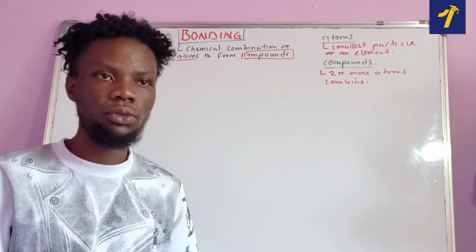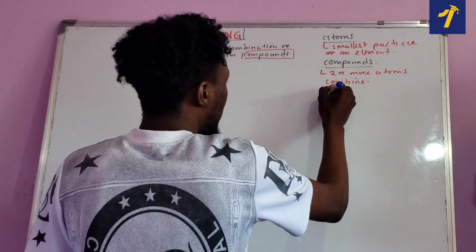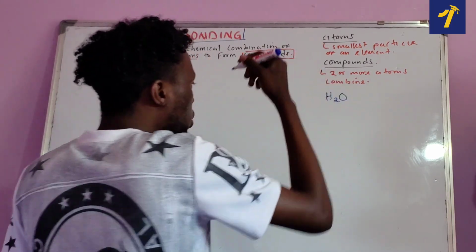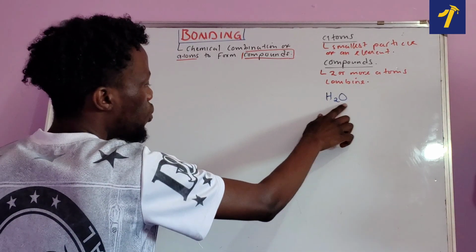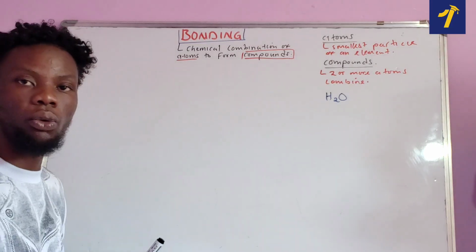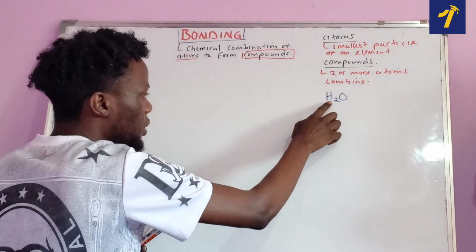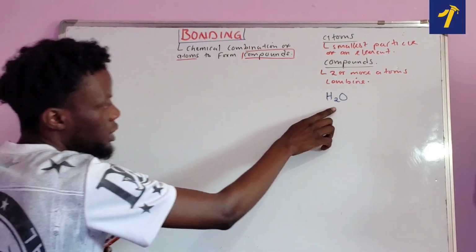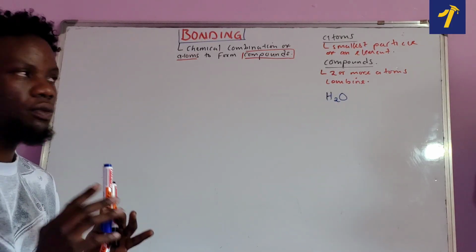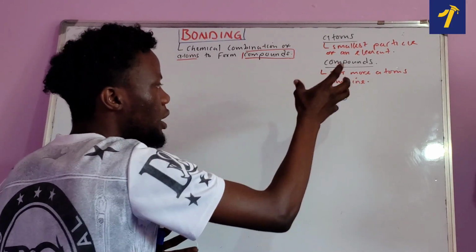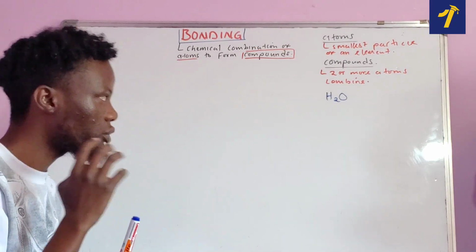A good example that I'm going to give you for a compound is water. If you look at water, we write water like this. Water is a compound. Why am I saying so? Because there are different atoms. There are two or more atoms in this water molecule, the hydrogen atom and the oxygen atom. So there are three atoms, because there are two hydrogen and one oxygen. And from the definition of compound, two or more atoms in a certain substance is going to form what we call a compound. Make sure that you understand that.